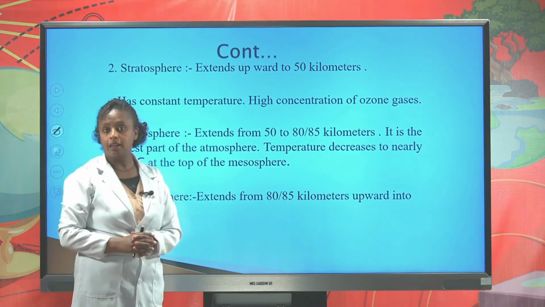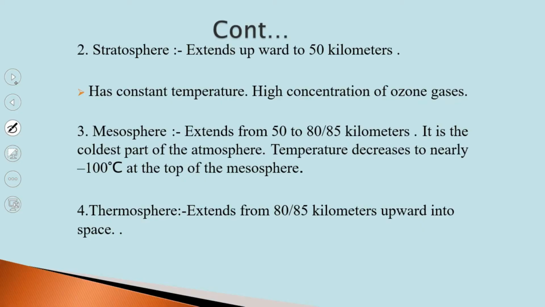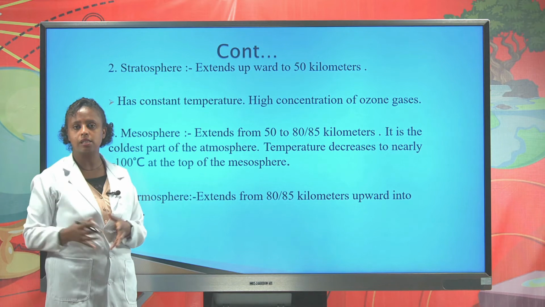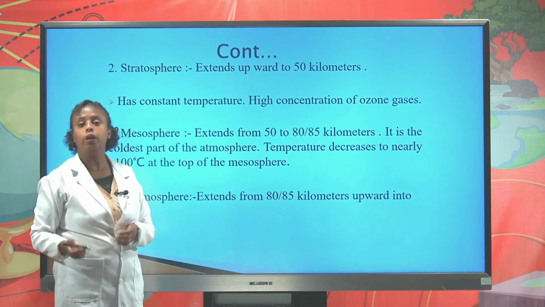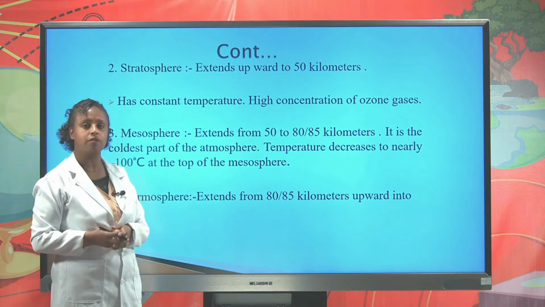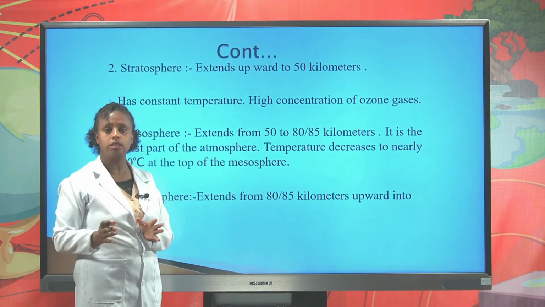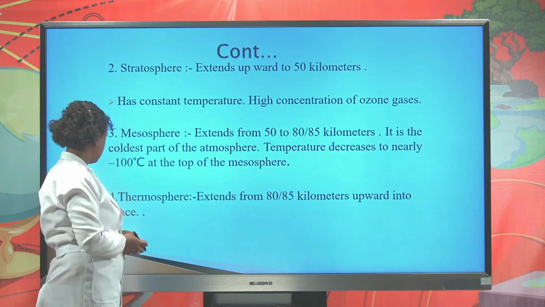Stratosphere is the second layer of the atmosphere. It extends to 50 kilometers above sea level. It has a constant temperature because it contains a high concentration of ozone gas. Mesosphere is the third layer of the atmosphere. It extends from 50 to 80 or 85 kilometers above sea level. It is the coldest layer of the atmosphere.